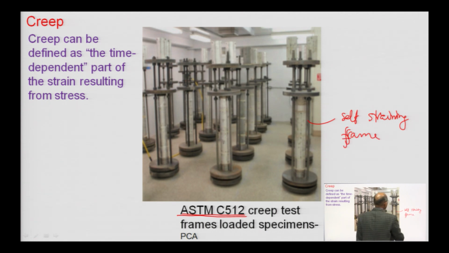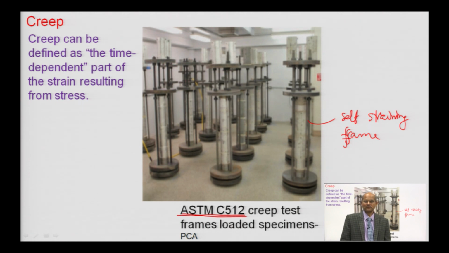Here you have to cast a cylindrical member according to the method given in ASTM C512, and test it for a longer time, because creep means it is time dependent. So, we want to measure the creep for 1 year, 2 years, 10 years, 20 years like that.